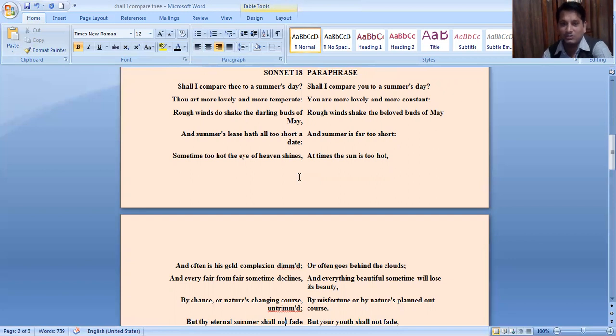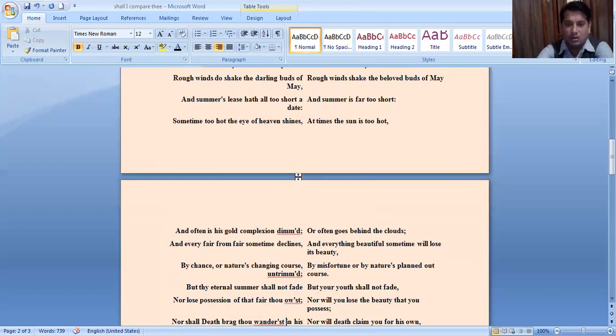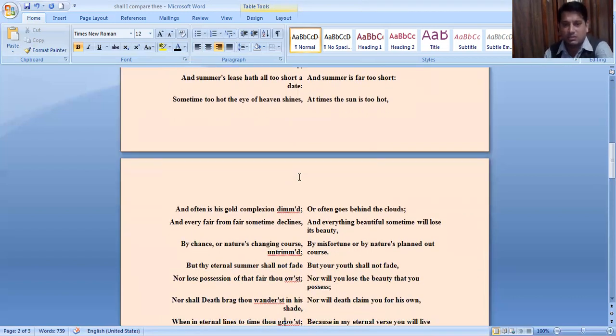By chance or nature's changing course, by misfortune. That means by misfortune or by nature's planned course. Next line: but thy eternal summer shall not fade. Eternal means long lasting, fade means decay. That means your youth shall not fade. Her beauty and her beautiful complexion may not fade, because love is immortal. The body dies, but the love and the passion and the feelings never die.